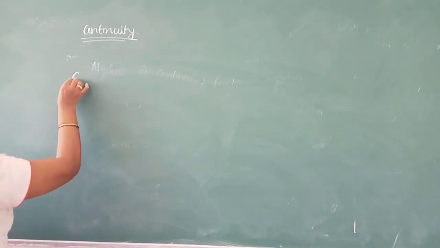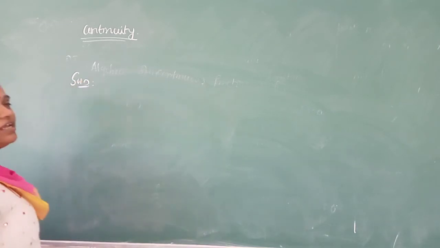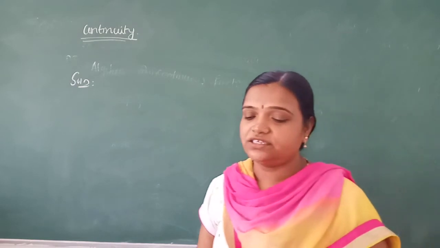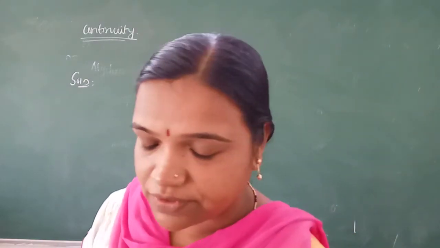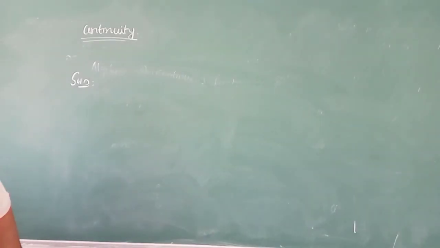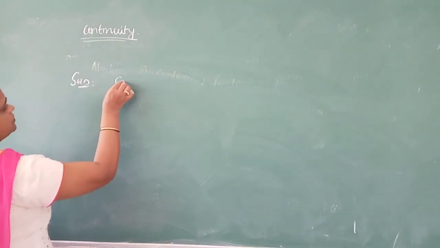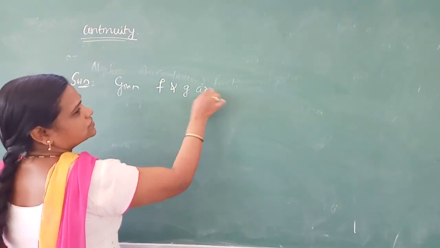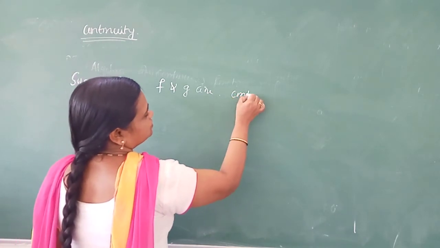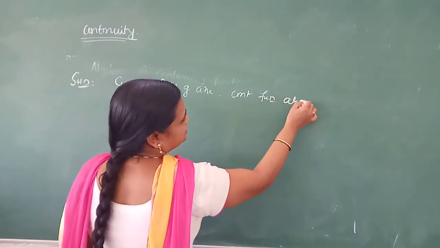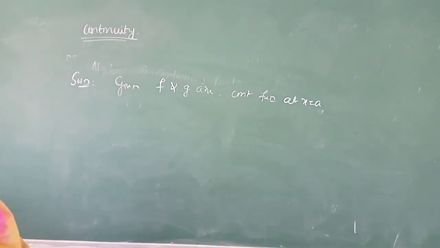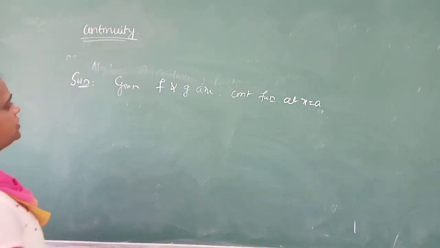Solution. See what is given already. F and g are which type of functions? Continuous functions at x equal to a. This is given. Correct. Given f and g are continuous functions at x equal to a. This is given. Next.